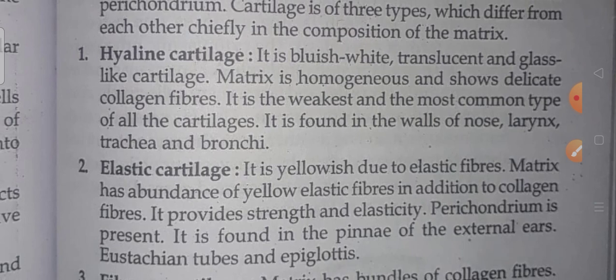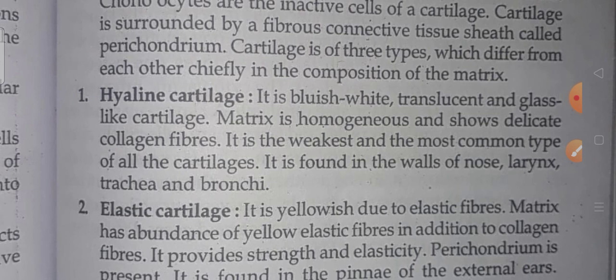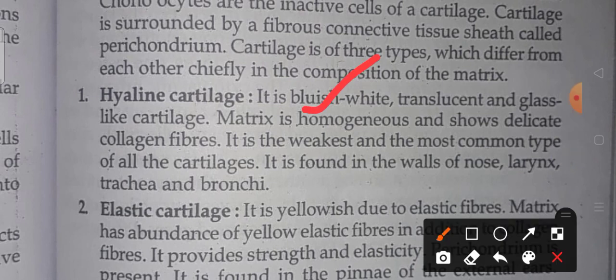Hyaline cartilage, elastic cartilage, fibrous cartilage. Hyaline cartilage is the glass-like cartilage. It is bluish-white, translucent, and glass-like. It is homogeneous and shows delicate collagen fibers. It's the weakest and most common type of all the cartilages. It is found in the walls of the nose, larynx, trachea, and bronchi.